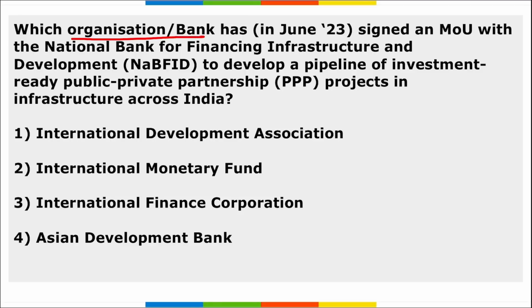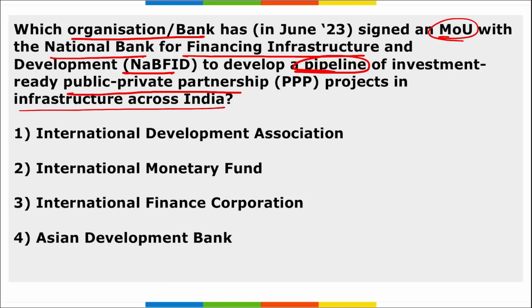Next, which organization signed an MOU with National Bank for Financing Infrastructure and Development, that is NABFID, to develop a pipeline of investment ready public-private partnership projects in infrastructure across India. So I repeat, name the organization that signed this MOU. So the right option here is option 3, that is International Finance Corporation, IFC.